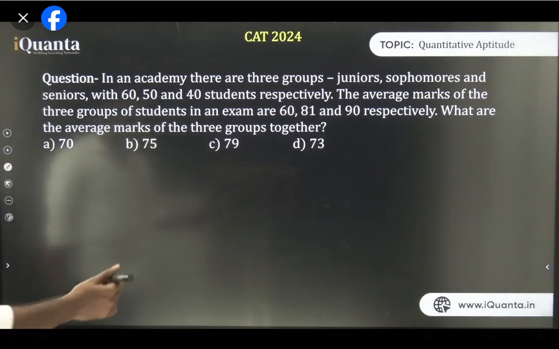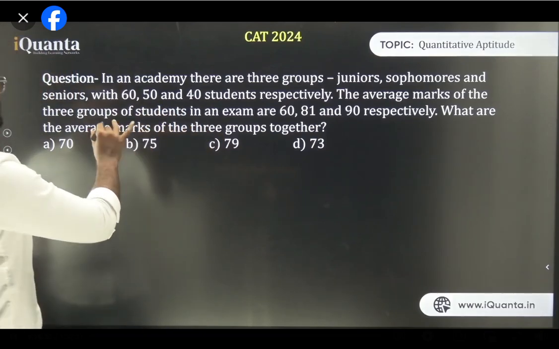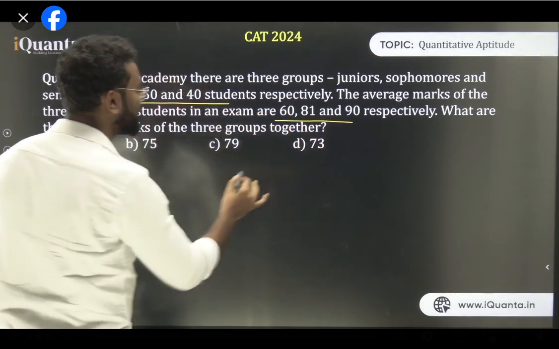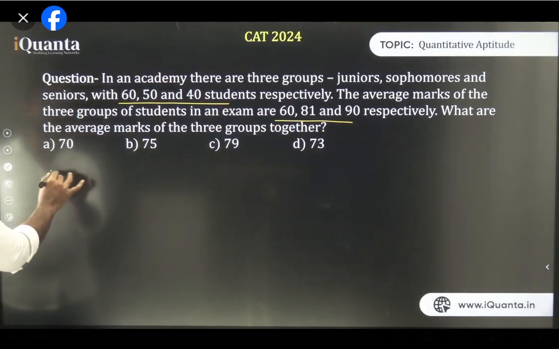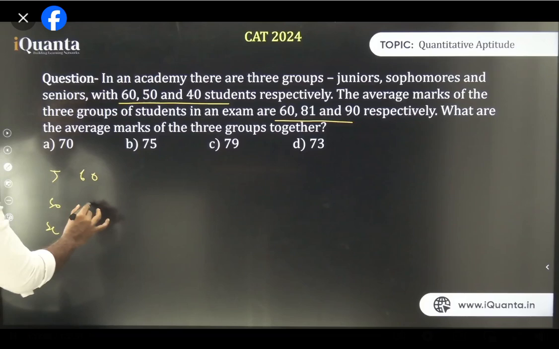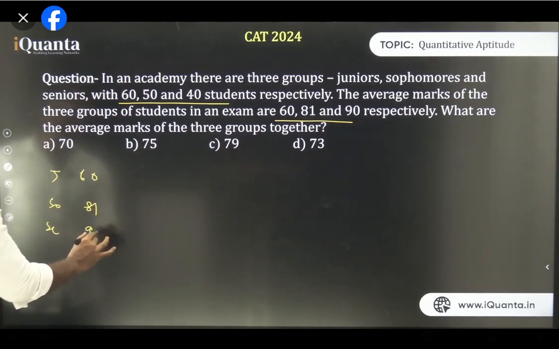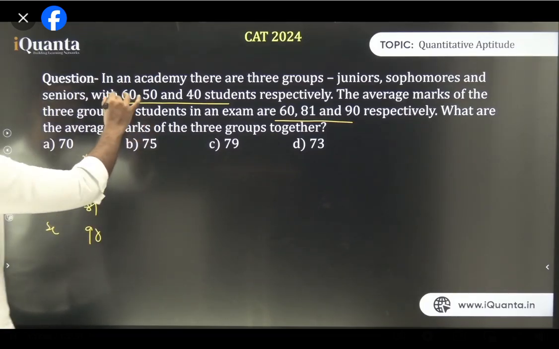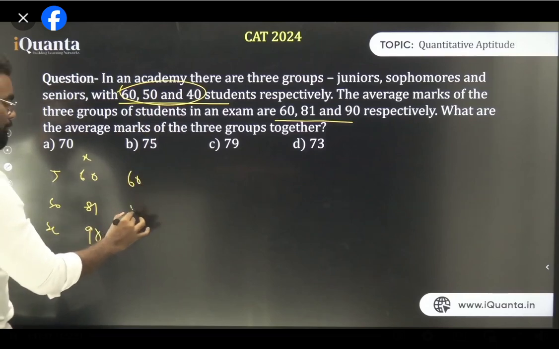The easiest way to do it: this is like 60, 50 and 40 students and 60, 81 and 90. So if I say it's a junior, sophomore and let's say senior, the values are basically junior's average is 60, sophomore's average is 81 and senior's average is 90. So this is X basically, and the ratio for this case is what? 60, 50, 40. So this is 60, 50 and 40.